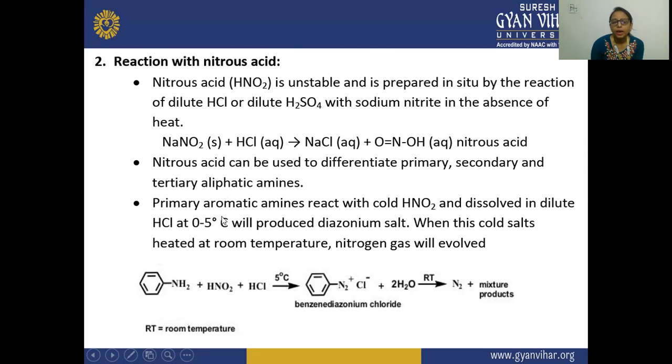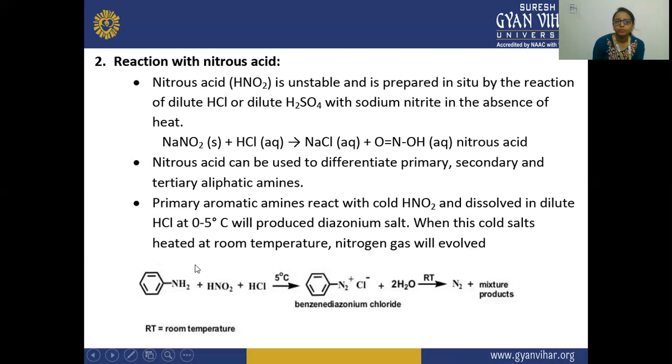So here primary aromatic amine is treated with cold HNO2, that is your nitrous acid, dissolved in dilute HCl. So this solution is in the HCl at 5 degrees Celsius temperature, and here we get a formation of this benzene diazonium chloride, which is your diazonium salt, and when this salt is heated at room temperature, then there is an evolution of nitrogen gas, and the nitrogen gas is evolved out from here.